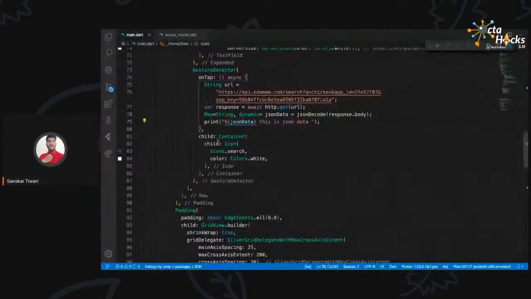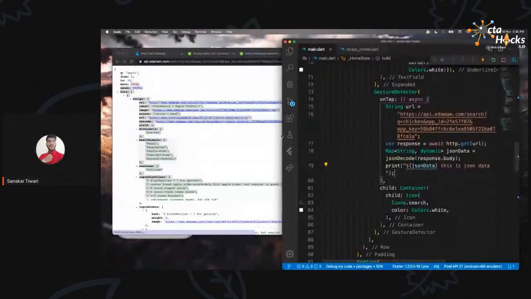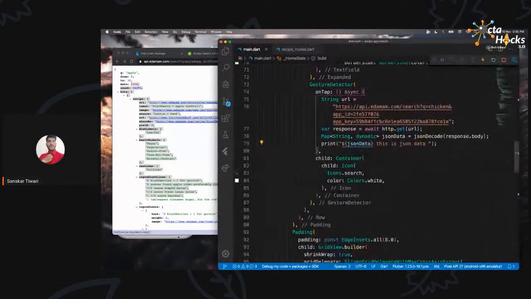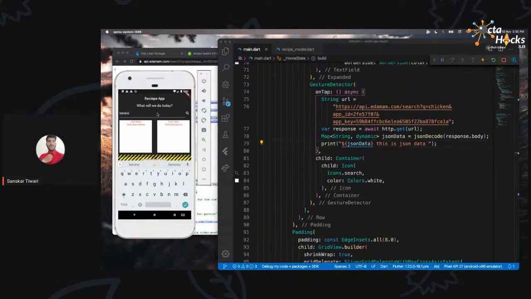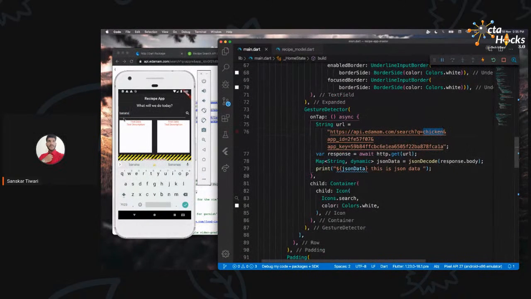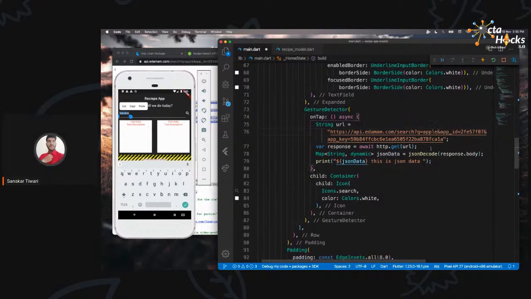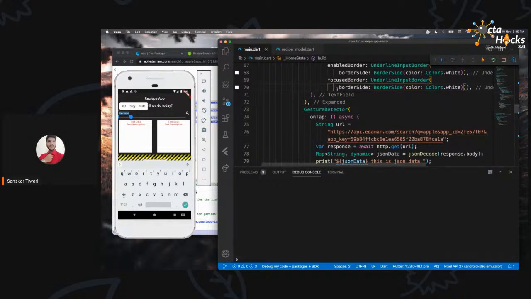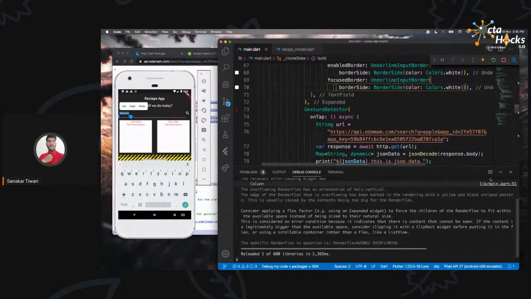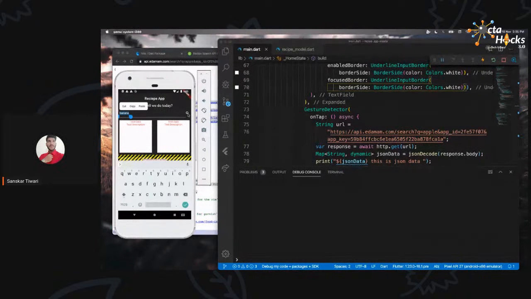Okay, so now we should be able to see this in the debug console when we click on this. Let me just type in banana, and we are searching here for chicken. Let me just search for that. Okay, not JSON data. Maybe let's just search for apple. Here I'm mentioning the query, what we want to query. We are going to change that so that we accept it from here. But right now I'm just querying for apple. Let me open up my debug console, remove everything I have, and let me update that so that it will search for apple now. Let me remove this and click on this.